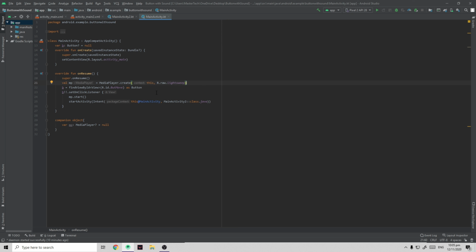This is the sound that we're going to hear once we click the button. On line 23, we set an on click listener, so when the button is pressed or clicked, the sound will play, and at the same time it will move from one activity to another activity.